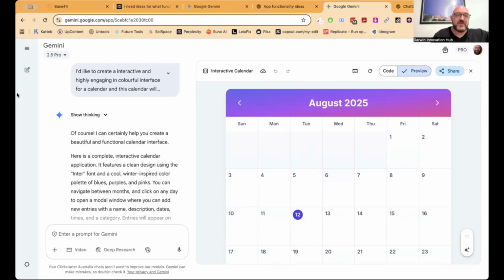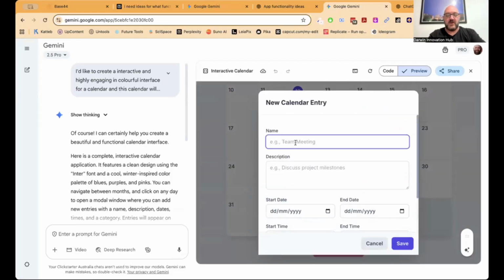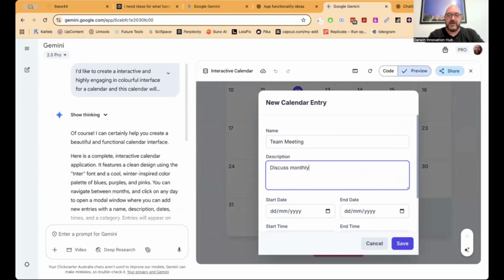So it's shown us the interaction of a calendar. It's created the winter colors I asked for, so I'm pretty happy with that. I can add a new entry and go, okay, team meeting, discuss monthly budget results.